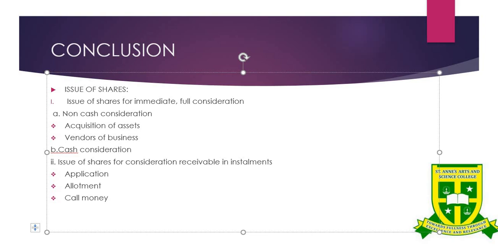And the last part is call money. There are three calls: first call, second call, and final call. It depends upon the company whether to make all three calls or just one or two. In the next video, we are going to learn about the problems relating to these journal entries. Thank you.